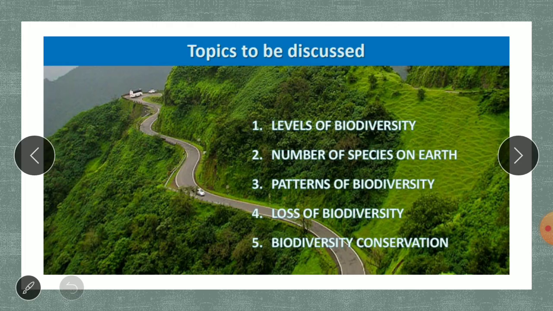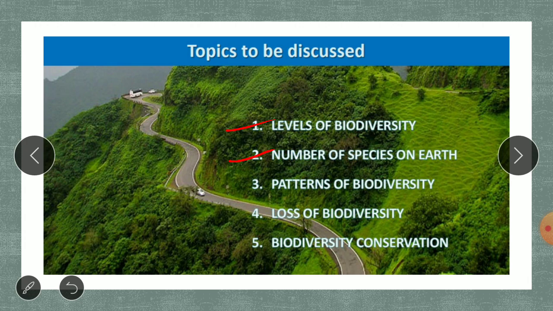So let us start with, first of all, what is going to be discussed in this lesson. Here we are going to start with the levels of biodiversity. Then we will study how many species there are on our earth.